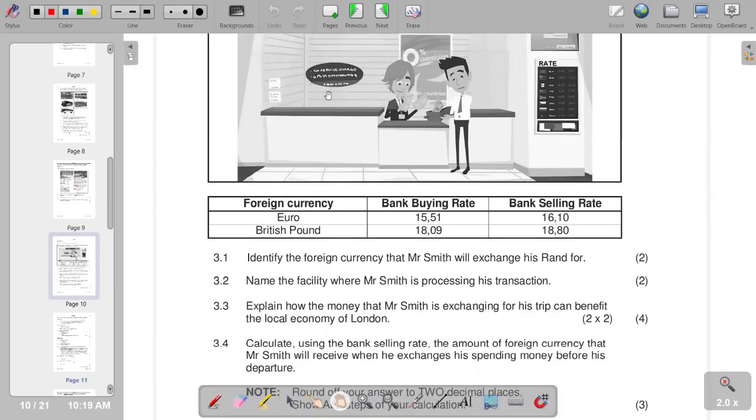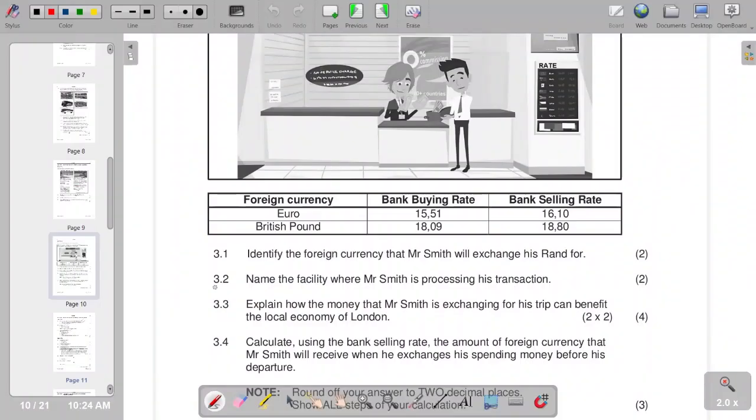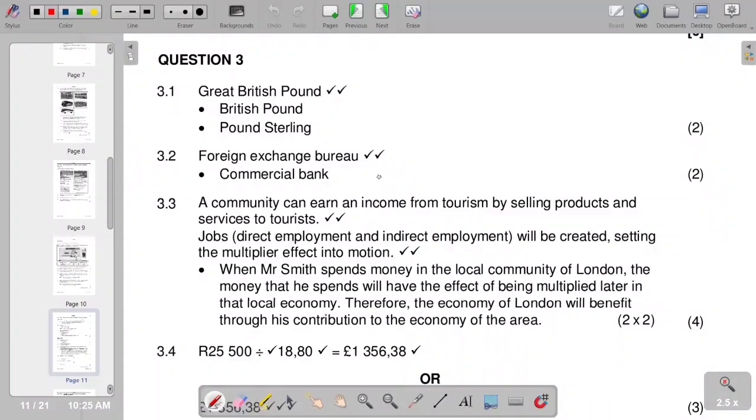And then we move on to the next question. Question 3.2 reads, name the facility where Mr. Smith is processing this transaction. The transaction is for exchanging foreign currency. So obviously, this is the foreign exchange bureau, or it can also be done in a commercial bank. Those are the responses that you are supposed to give for 3.2. So we have foreign exchange bureau, and optionally you can say a commercial bank. Moving on to the next question.